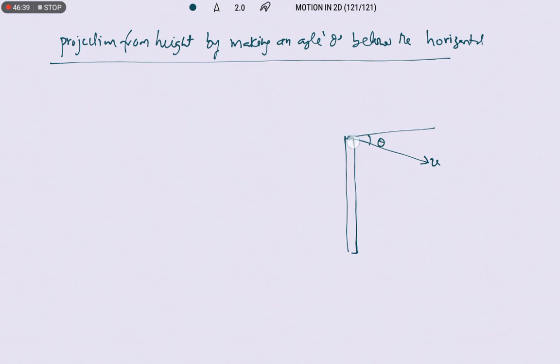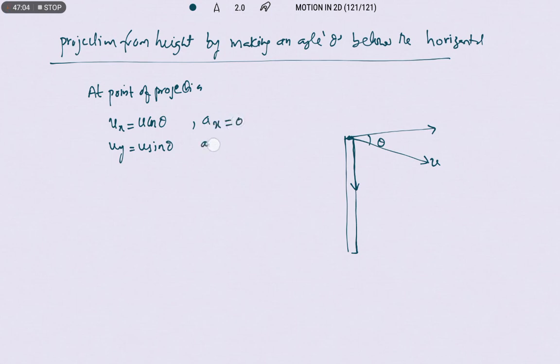Again here we have two components, one is ux, another one is uy. So at the point of projection, ux is equal to u cos theta, uy is equal to u sin theta. In the same way, ax is equal to 0, ay is equal to minus g. Similar way of deriving these formulas.